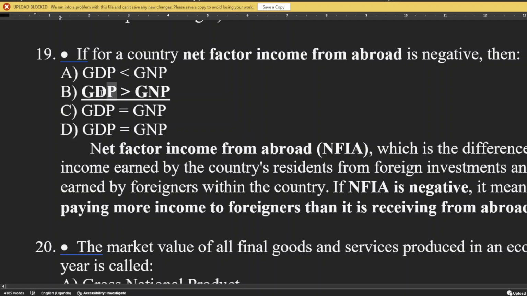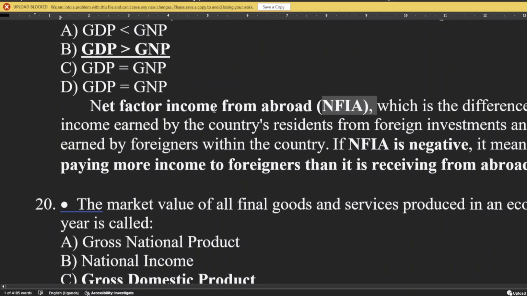Because the GDP for the whole country equals the GDP of this plus net factor income from abroad. This GDP always equals this plus this. So if you find that net factor income is negative, that means the GDP is greater.